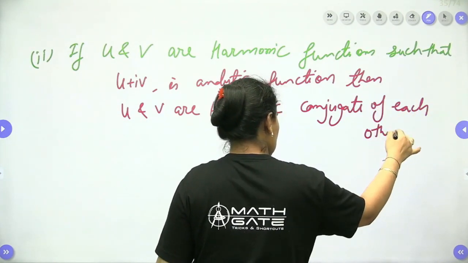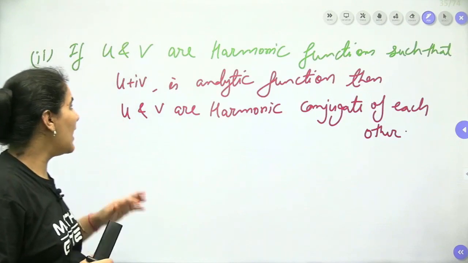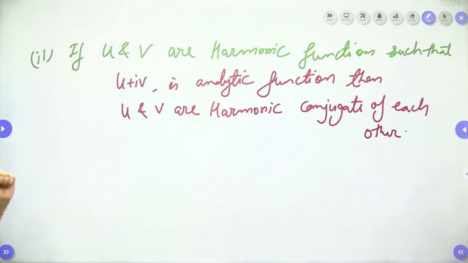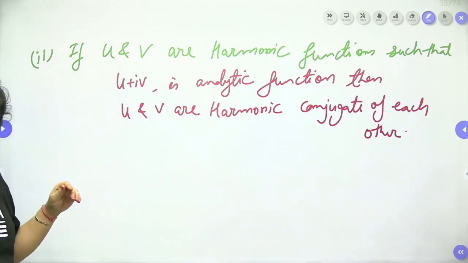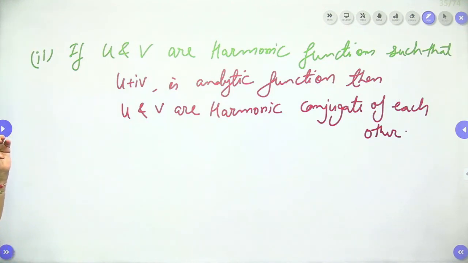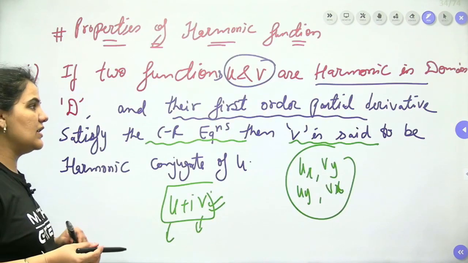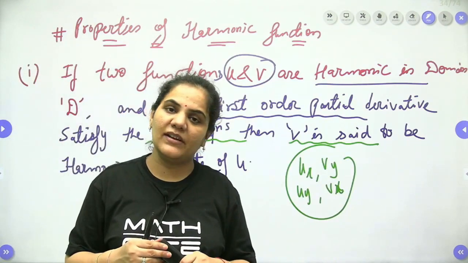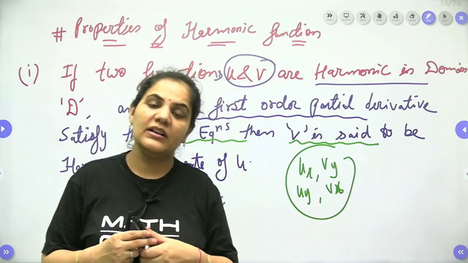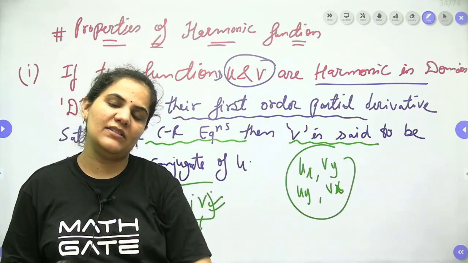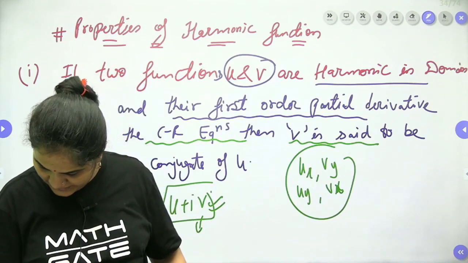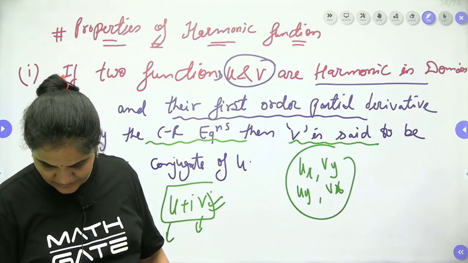Okay, clear? It means if u and v are harmonic functions and u plus iota v, the complete function, is an analytic function, then we can say u and v are called harmonic conjugate of each other. Okay, guys, clear? So this is the concept of harmonic conjugate. Whenever the question is talking about harmonic conjugate, you can approach with the help of the Cauchy-Riemann equation also.